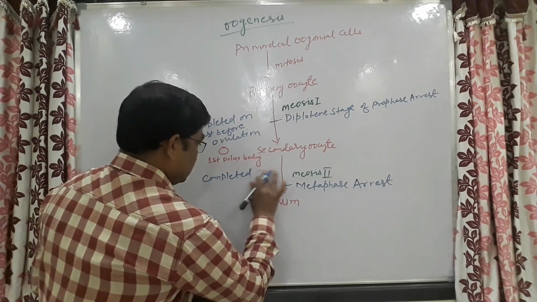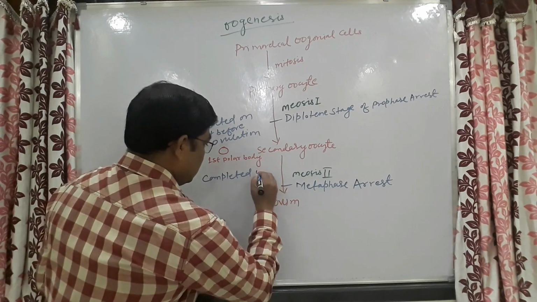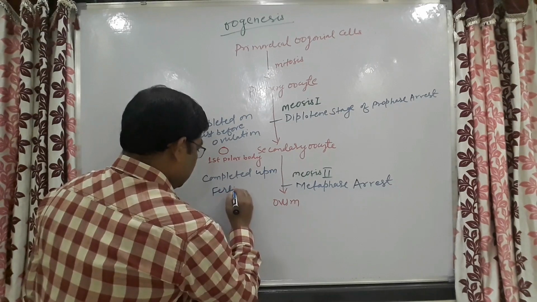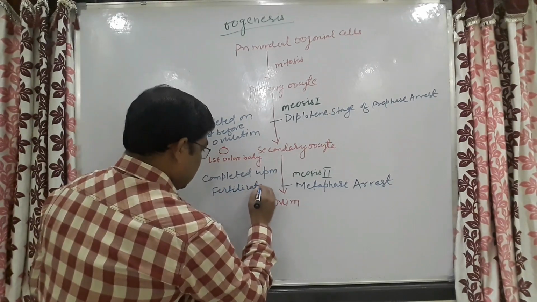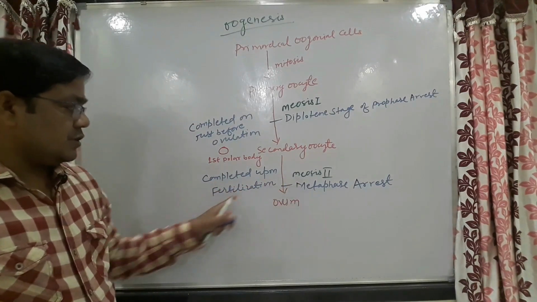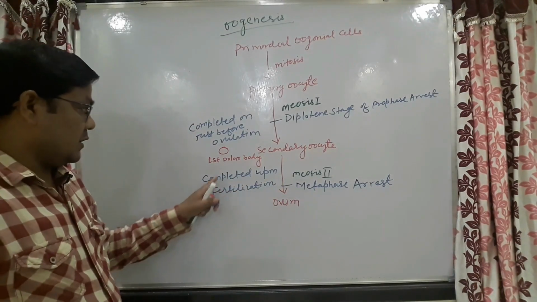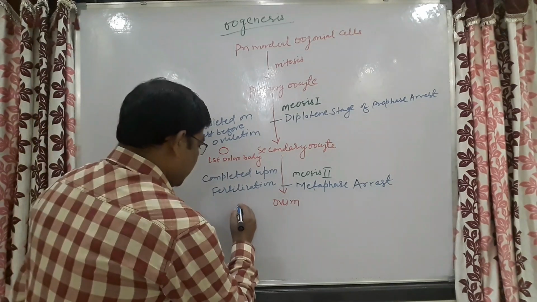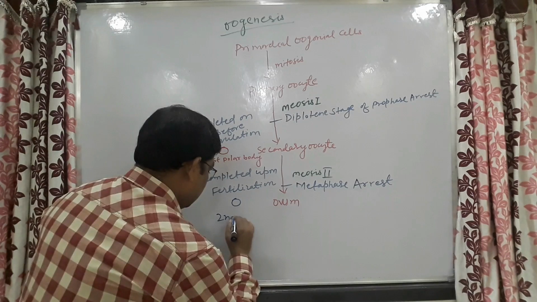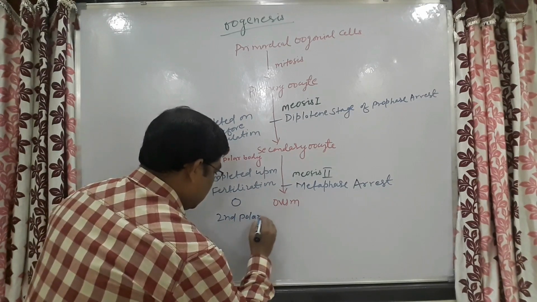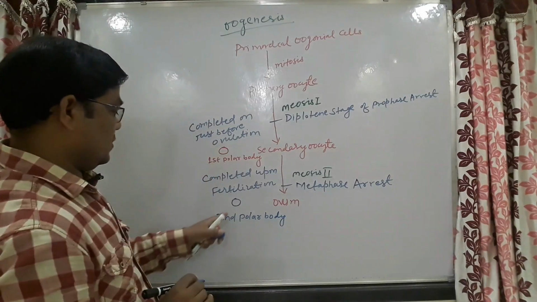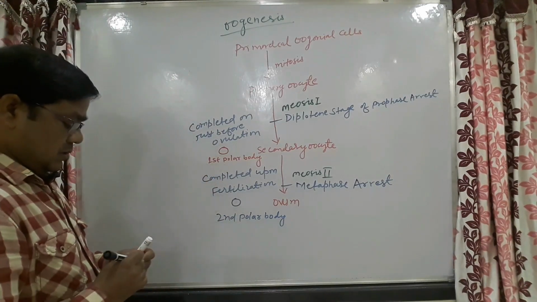If fertilization happens, then only meiosis II will get completed, and here the second polar body will be released.